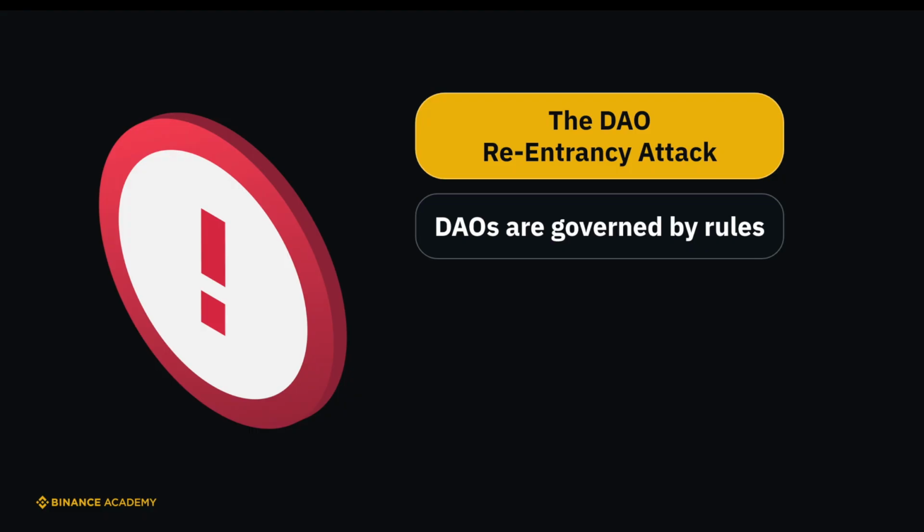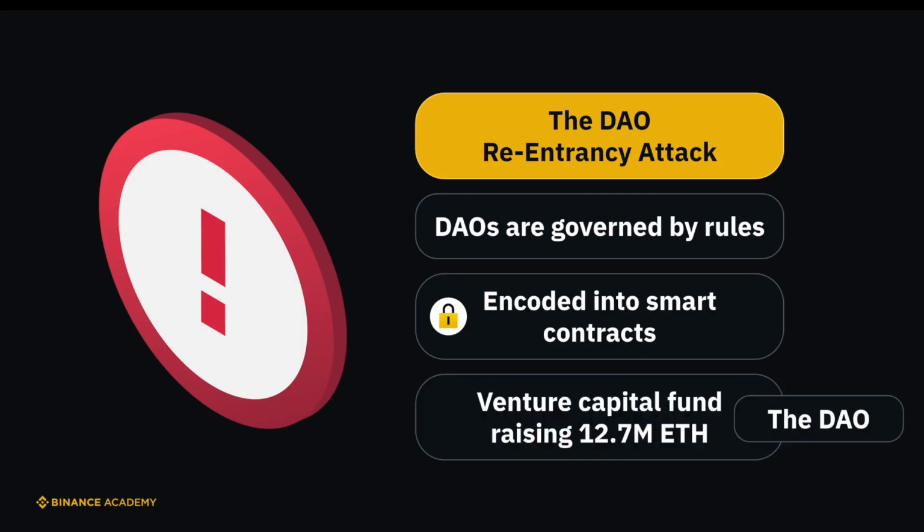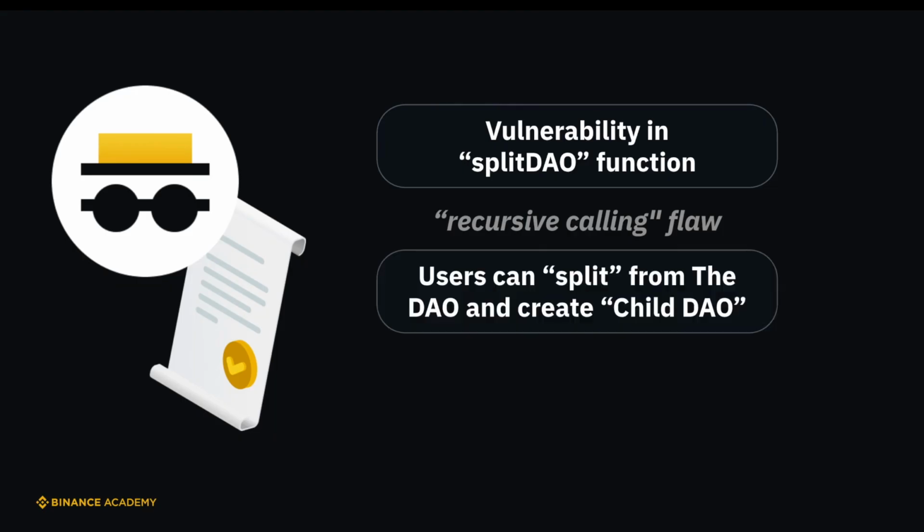DAOs, or decentralized autonomous organizations, are essentially governed by rules encoded into smart contracts. The DAO, established on the Ethereum platform, functioned as a venture capital fund tailored for the crypto sector, raising 12.7 million Ether in 2016. Upon analyzing the DAO smart contract, the attacker identified a vulnerability in the split DAO function, or a recursive calling flaw.